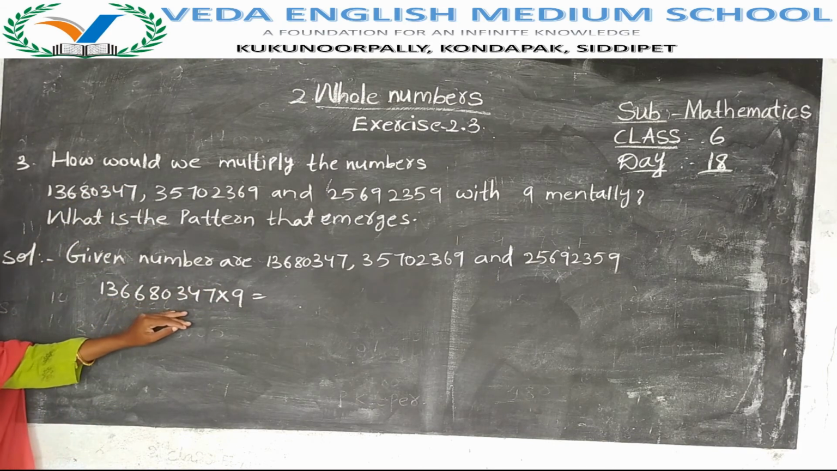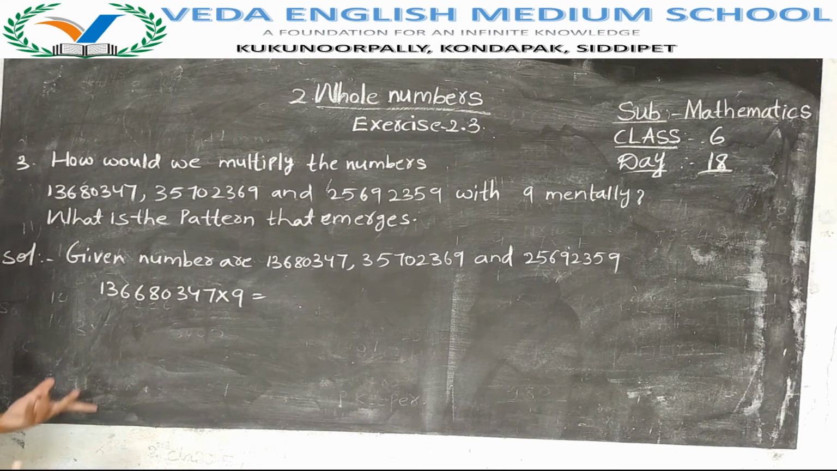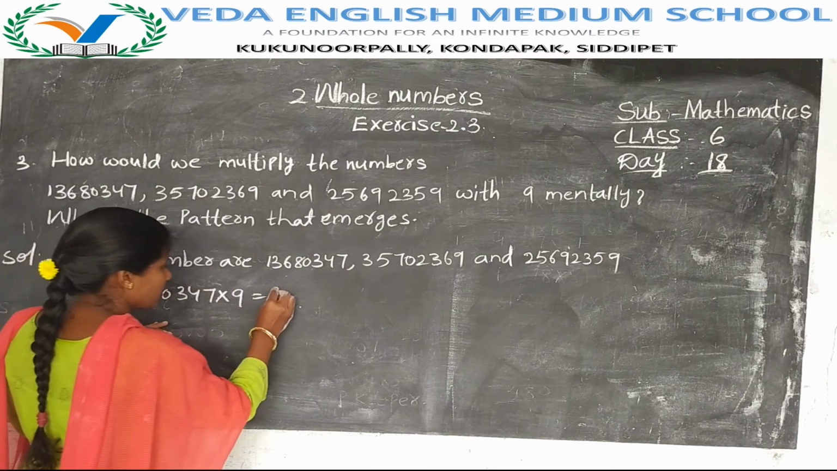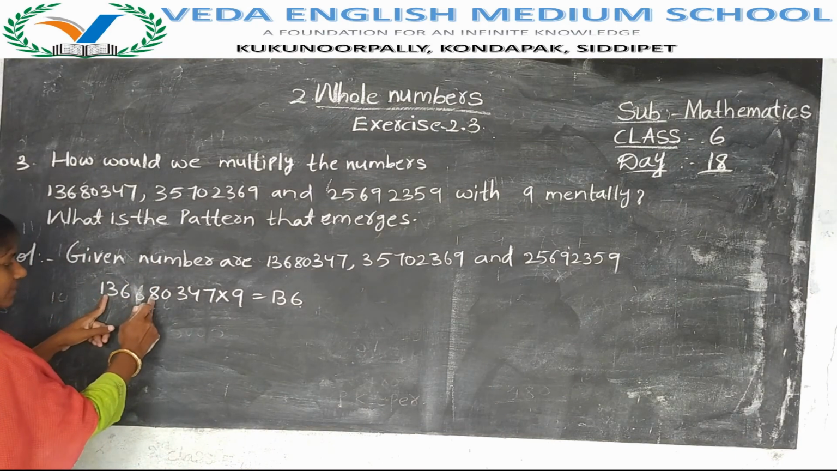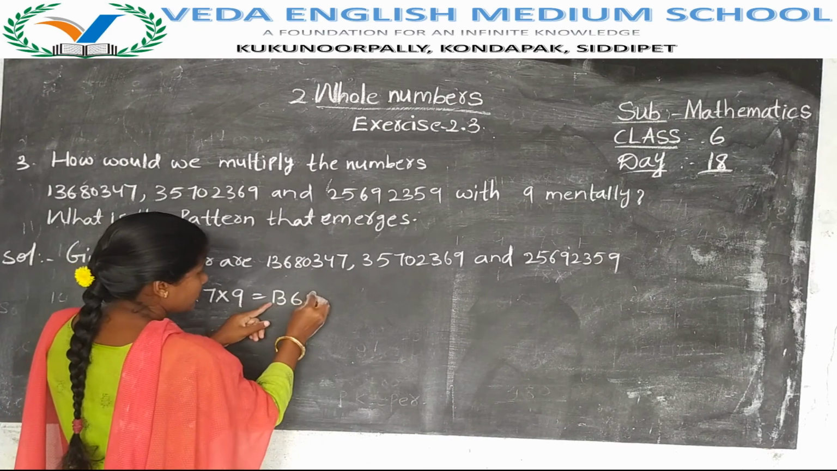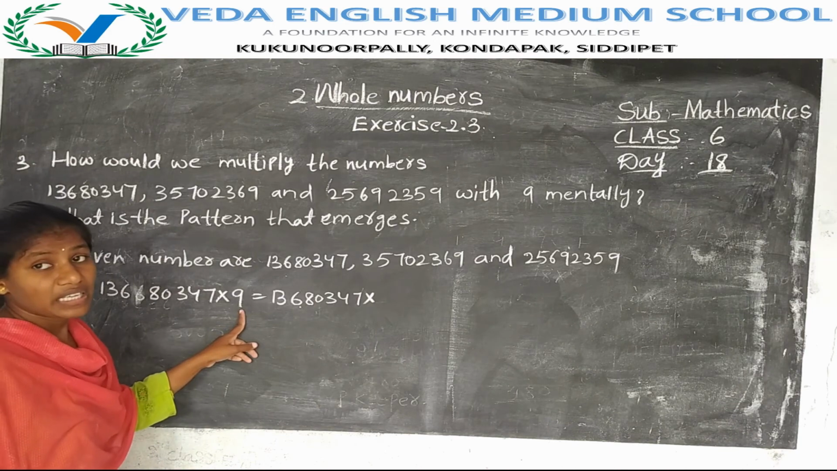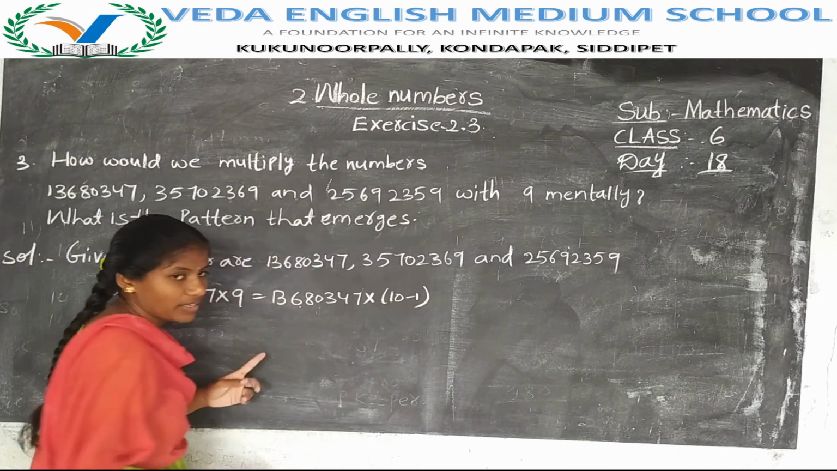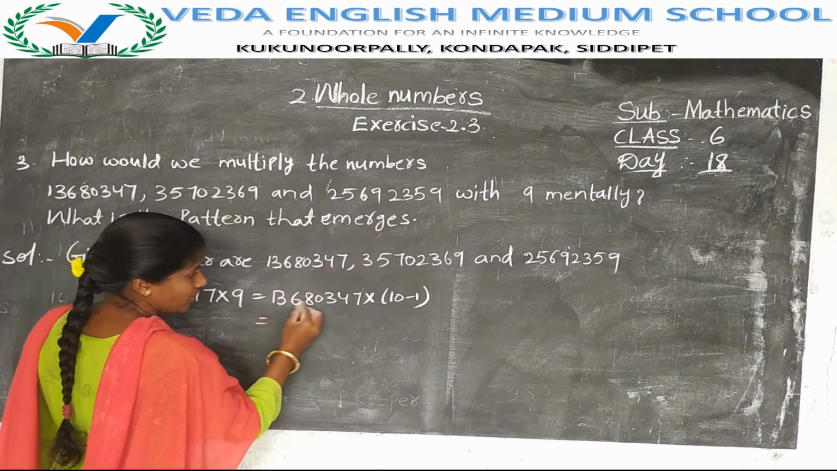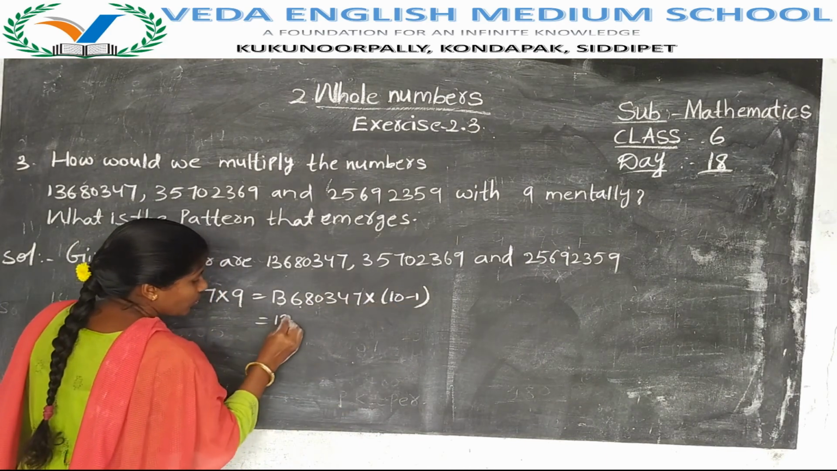Instead of multiplying with 9 directly, they are asking us to try the pattern, so we will find the answer by pattern. How to find it by pattern? Now see here, 136803447 into 9. 9 can be written as 10 minus 1, that is also 9. So multiply this number with 10 first and then multiply the same number with 1, and subtract.